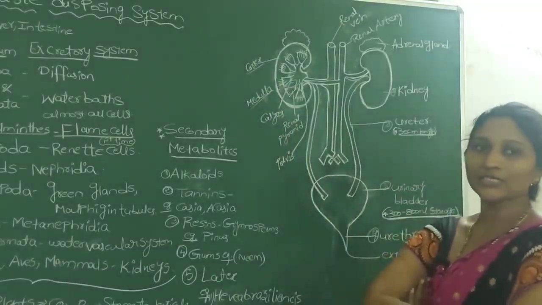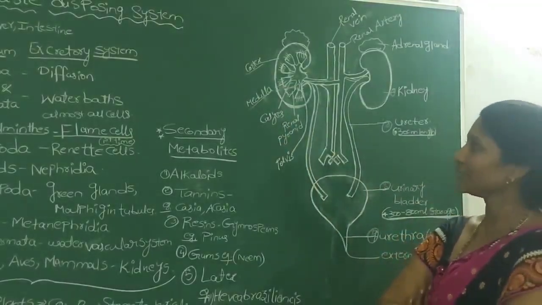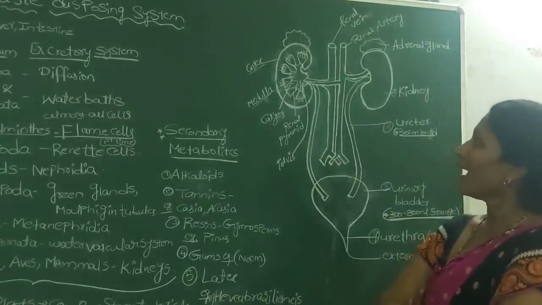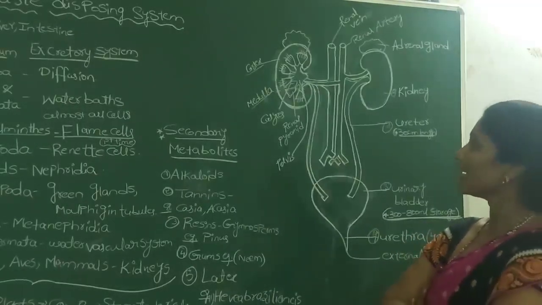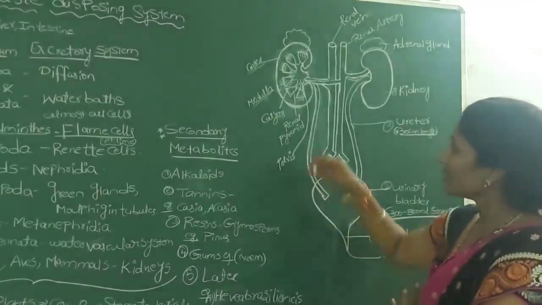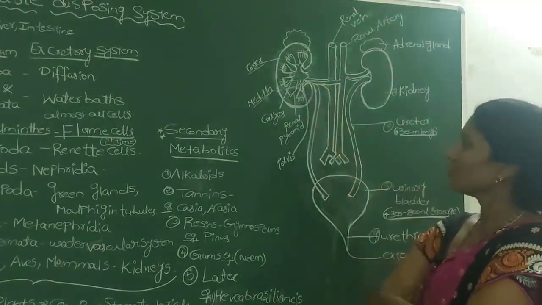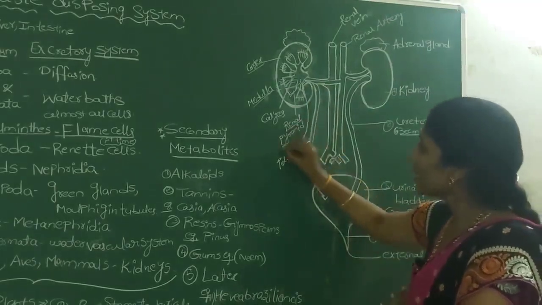The outer region of the kidney we call the cortex, and the inner region we call the medulla. Inside the kidney, there are inverted pyramid-like structures, which we call renal pyramids.